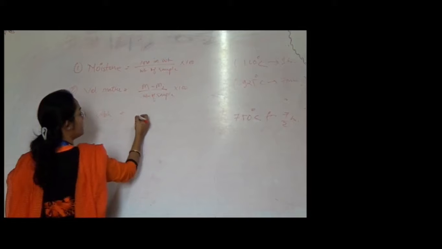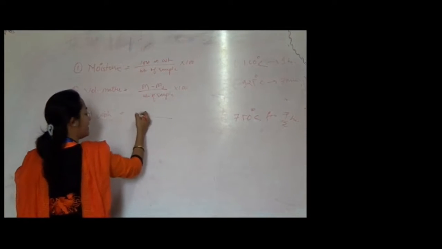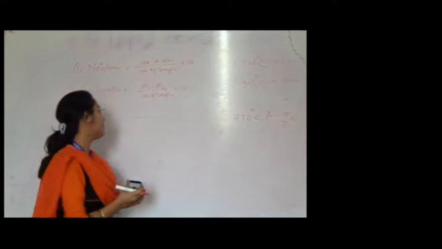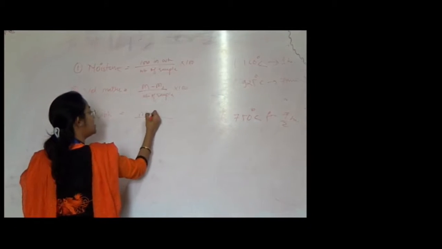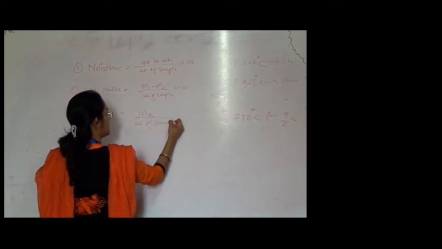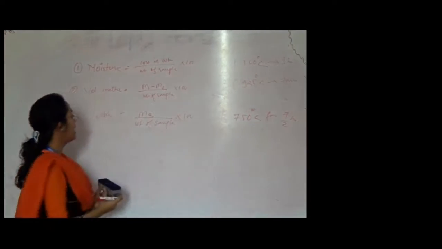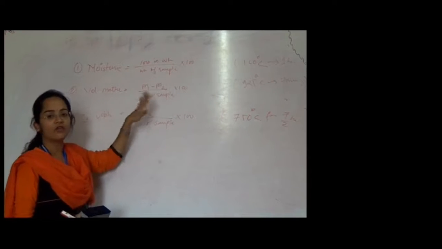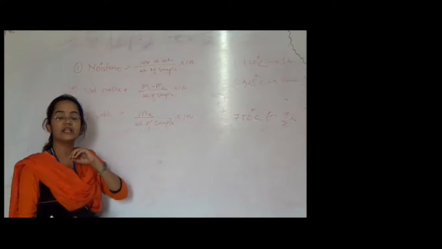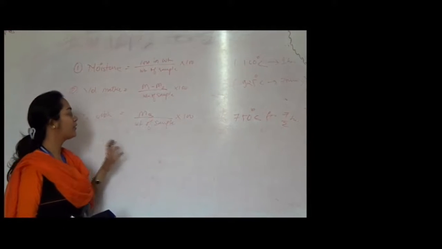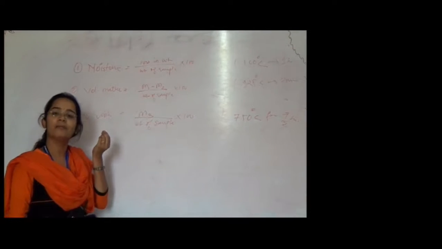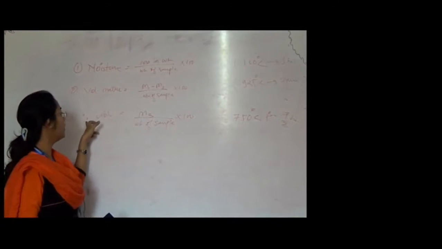Whatever sample remains after burning is our ash. So it is just M3 divided by weight of sample into 100. Here the initial weight and after weight are not taken because after heating up to 750 degrees Celsius the coal is completely burned, and whatever remains is completely ash. Hence we write percent ash.